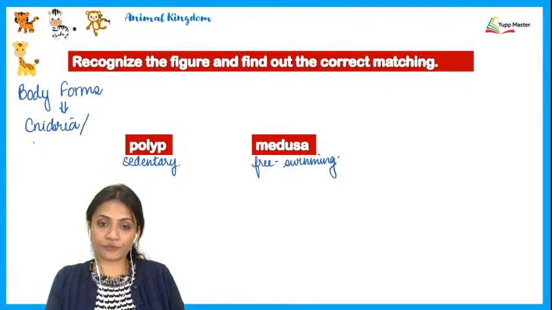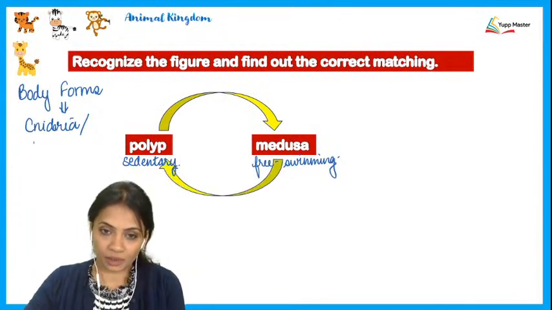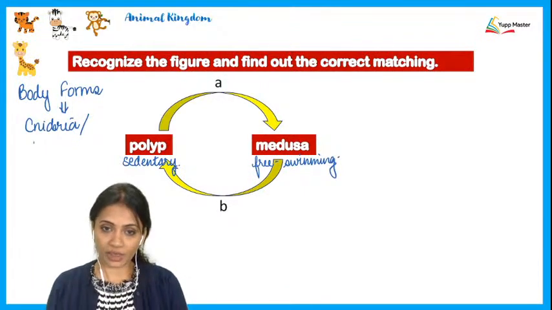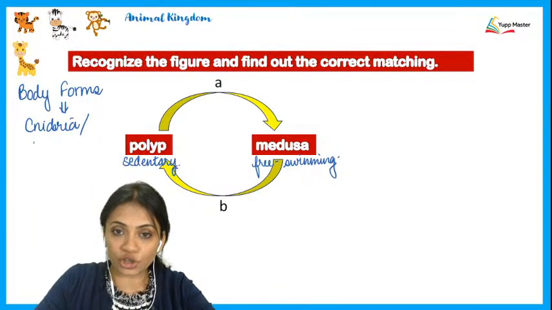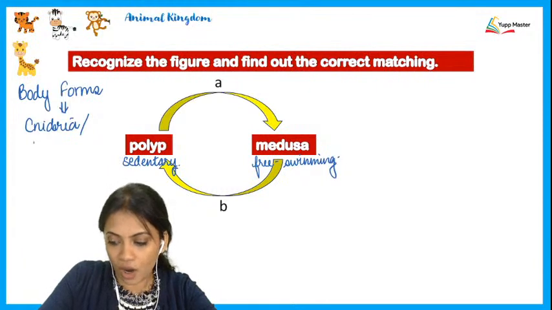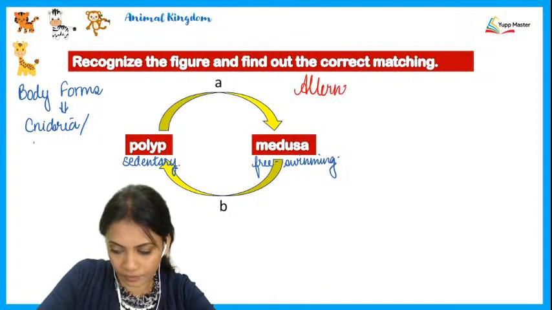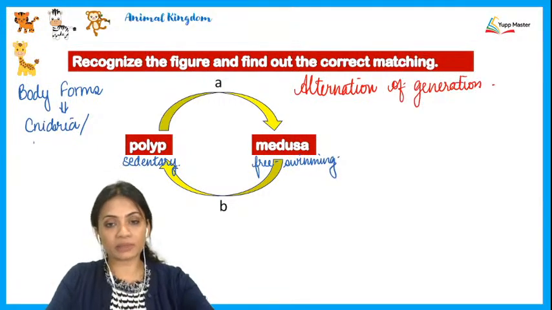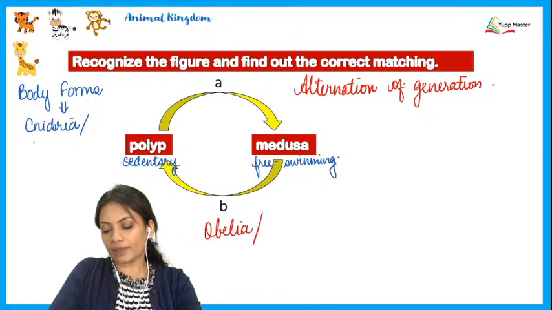Alright. Now let's see further what the figure is indicating. We have an arrow pointing from polyp to medusa and another arrow pointing from medusa back to polyp. They've labeled this as A and B. So now let's figure out what exactly A is and what exactly B is. If you see, this figure is actually showing the whole process of alternation of generation. And if you remember, which example did this belong to? The example called Obelia, also commonly called sea fur.